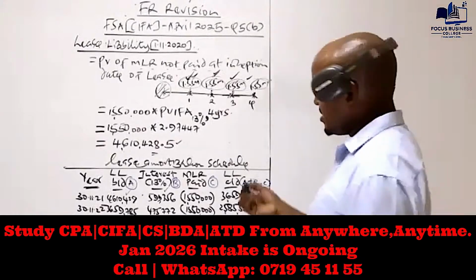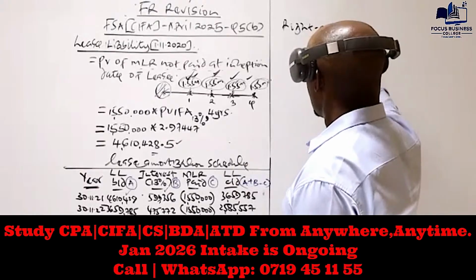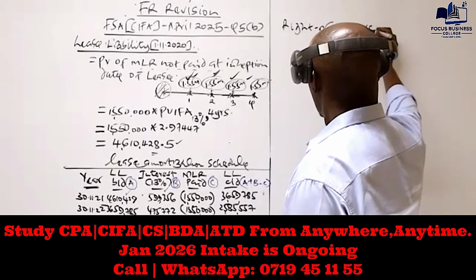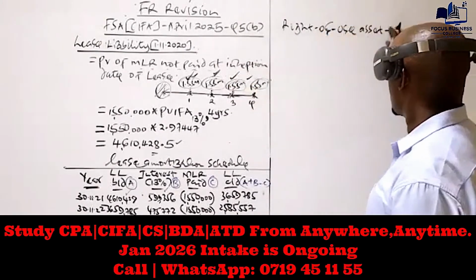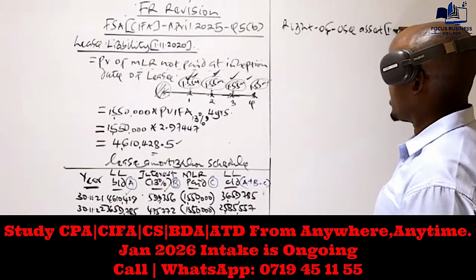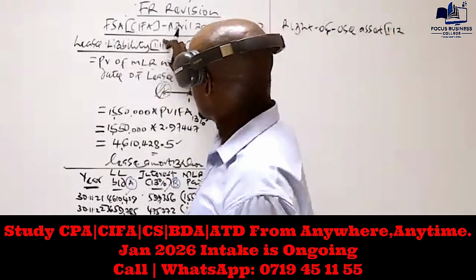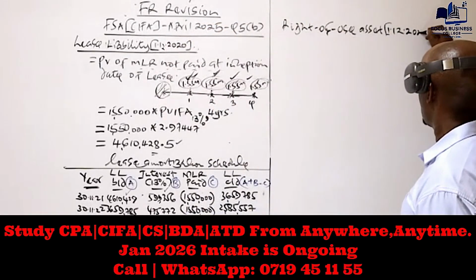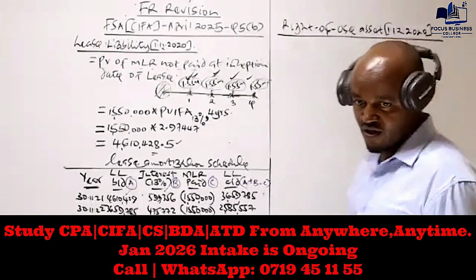Having done this, we need to move on and compute the right of use asset. Equally, we compute this at the inception date of the lease. Remember, the lease commenced on 1st December 2020.